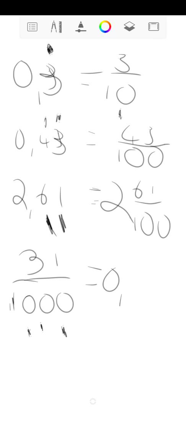How many spaces should I have? 3. I should have 1, 2, 3 spaces over there. So it's going to be 0, comma 0, 3, 1 over there. Right. So I've got those 3 spaces there. That is your fractions with your decimal places.